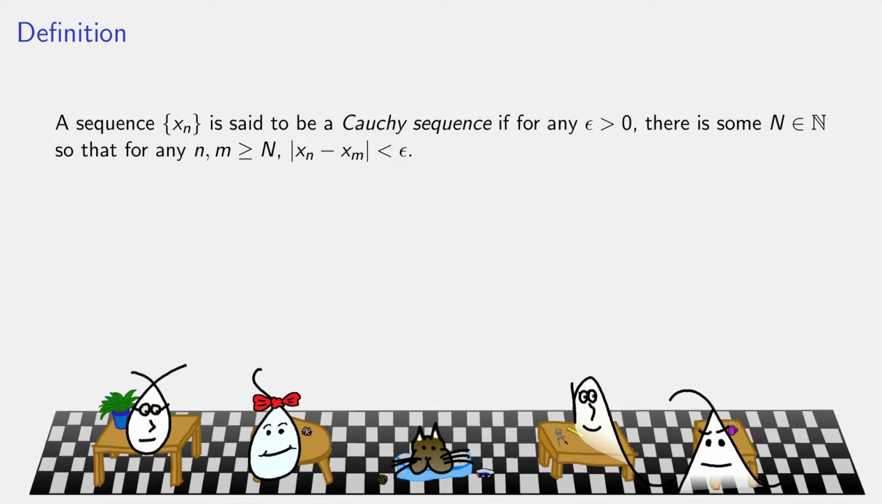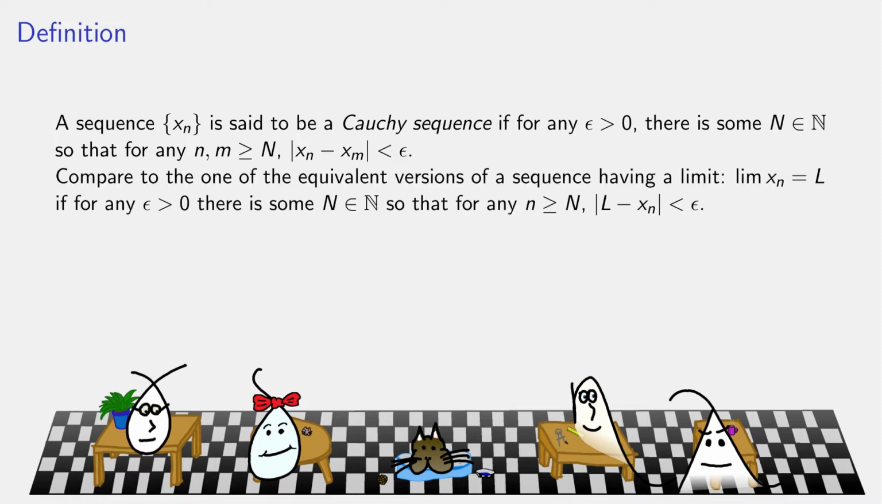Anyway, a sequence is called a Cauchy sequence. This is a new definition we're learning. It's something we can apply to sequences. If, for any epsilon, there is some index capital N so that for any two indices past that point, the distance between them is less than epsilon. So past a certain point, any two terms of the sequence are within epsilon distance of each other.